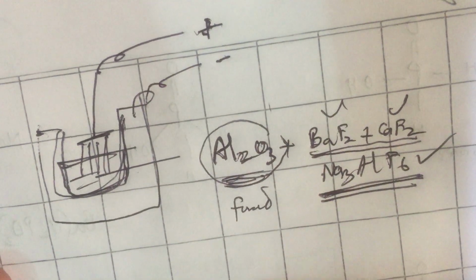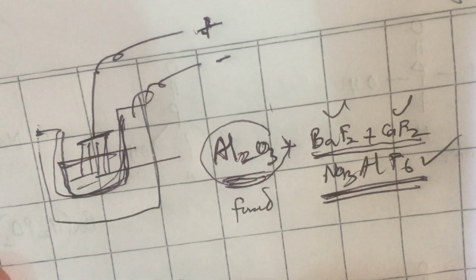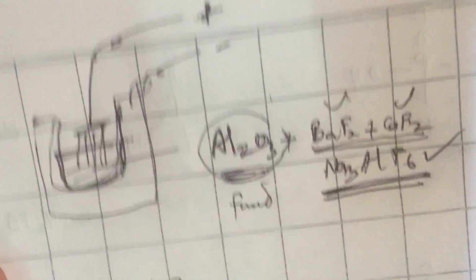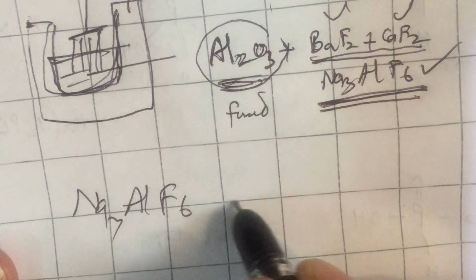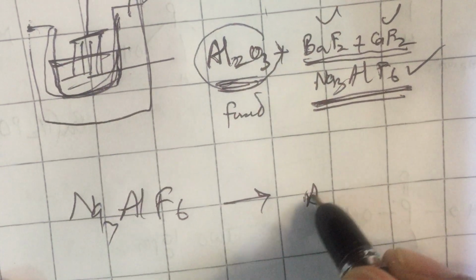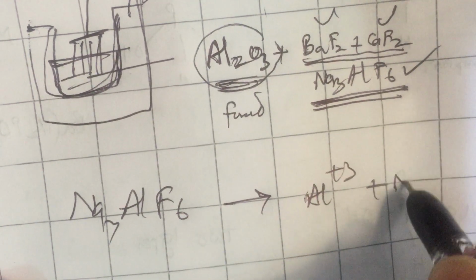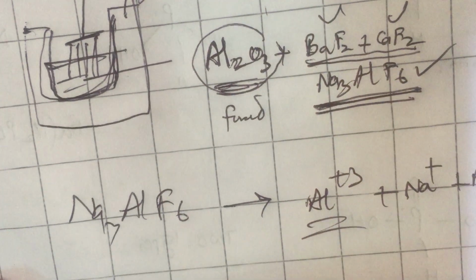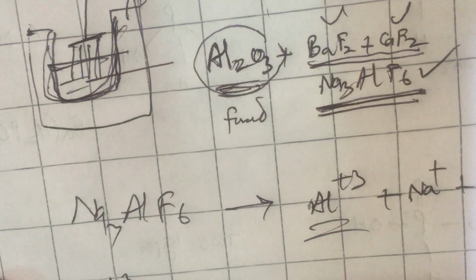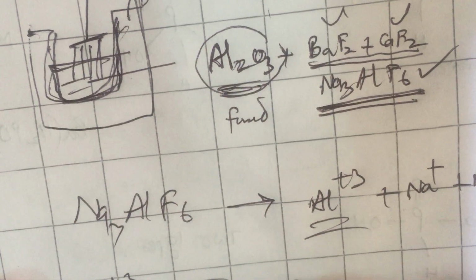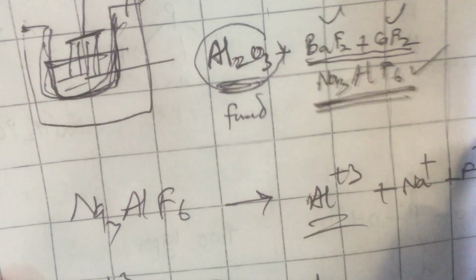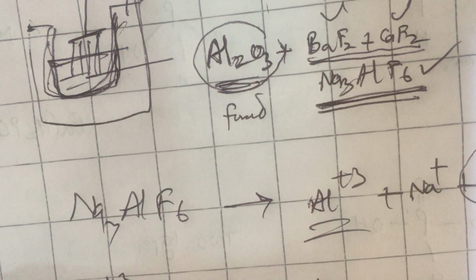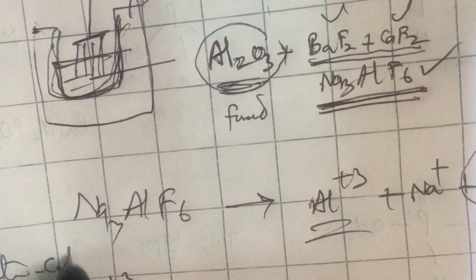Now when you are passing current, Na3AlF6, the cryolite, initially changes to give Al3+ ions, Na+ ions and F- ions. The Al3+ ions at cathode gain electrons to become aluminum metal. Always the cations will go to cathode.